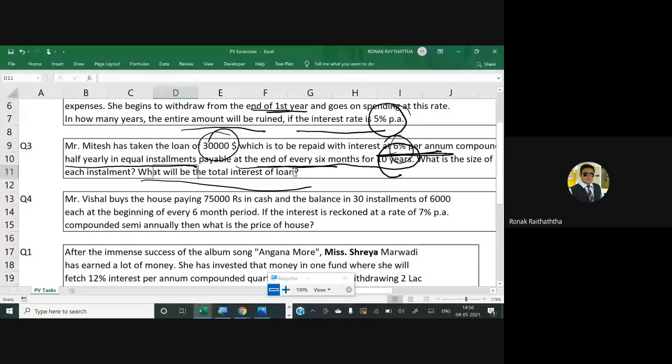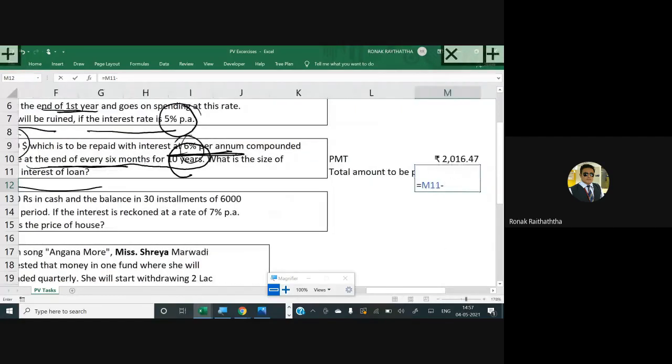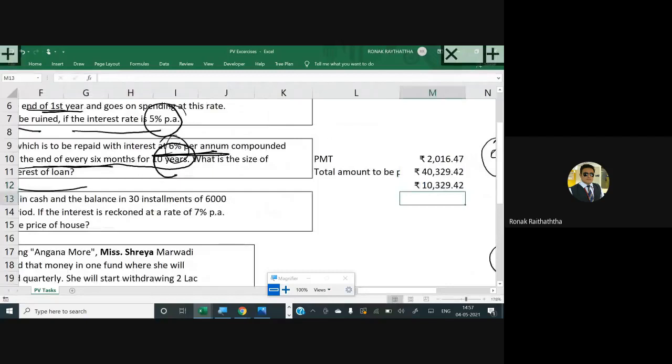Sir, the number of installments are 20, right? Basically, we can say that total amount to be paid will be the installment amount multiplied by 20 because 20 times you'll be paying the installment amount, right? As simple as that. So that's going to be your total cash outflow in this 10 years. And from that, sir, from this 40, you had taken the loan of how much? 30. The rest entire amount is the amount of interest.